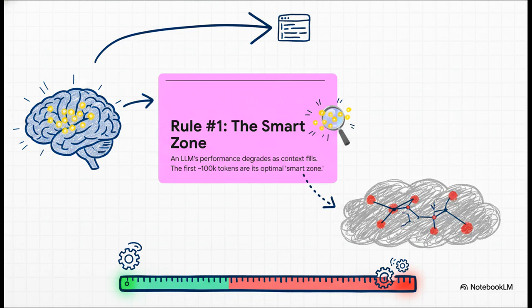Think of it like this. Every single piece of information, every token you add to the chat makes it exponentially harder for the AI to keep track of everything. It's like trying to pay attention to 1,000 conversations at once. So even if you have a massive million-token context window, after about 100,000 tokens or so, the AI's reasoning ability just falls off a cliff. It enters the dumb zone. And that means the key is to size our tasks to stay inside that sweet spot, that smart zone.